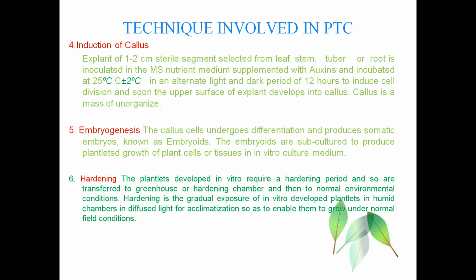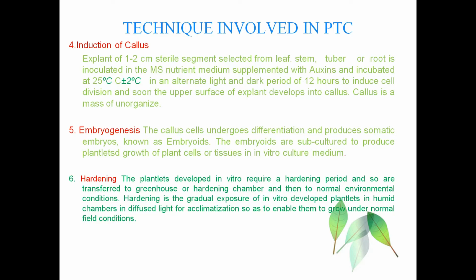The next stage is embryogenesis. Once a callus is formed, the callus cells should undergo differentiation and produce somatic embryos, which are called embryoids. And these embryoids are subcultured to produce plantlets. These embryoids are again separated and must be cultured to develop into plantlets.